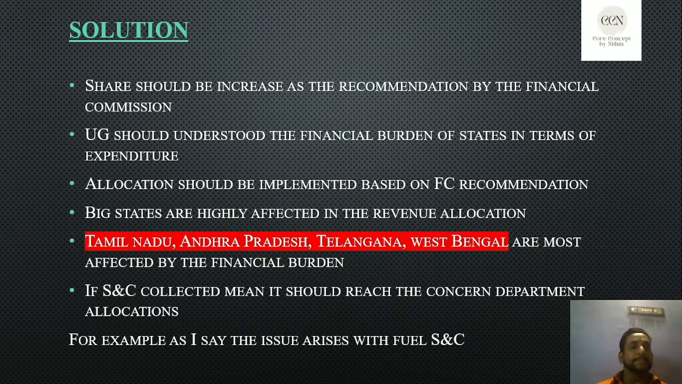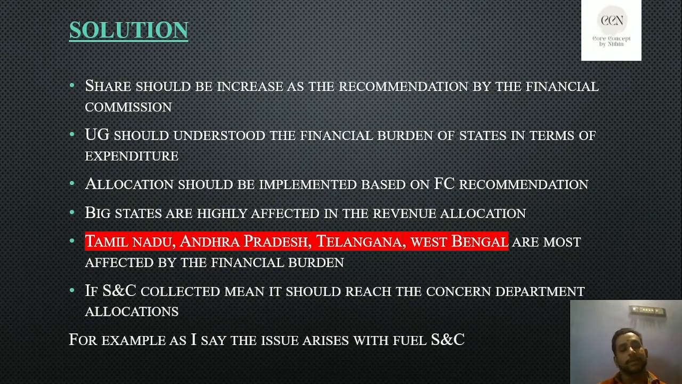Now the solution part. Here is a suggestion we are going to give the government in the upcoming year. The share should be increased as recommended by the Finance Commission. The Finance Commission in 2019 recommended increasing to 40% of the current value, which means the big states are getting burdened because of their huge expenditure. That is the meaning here.